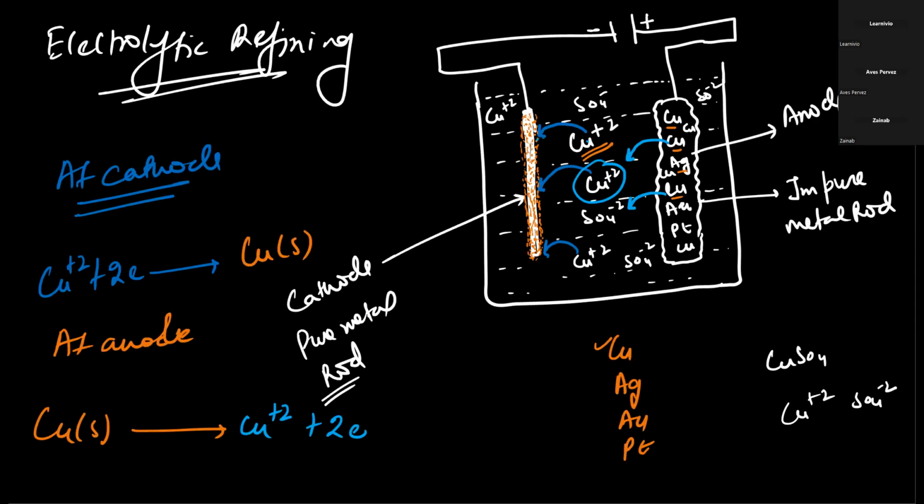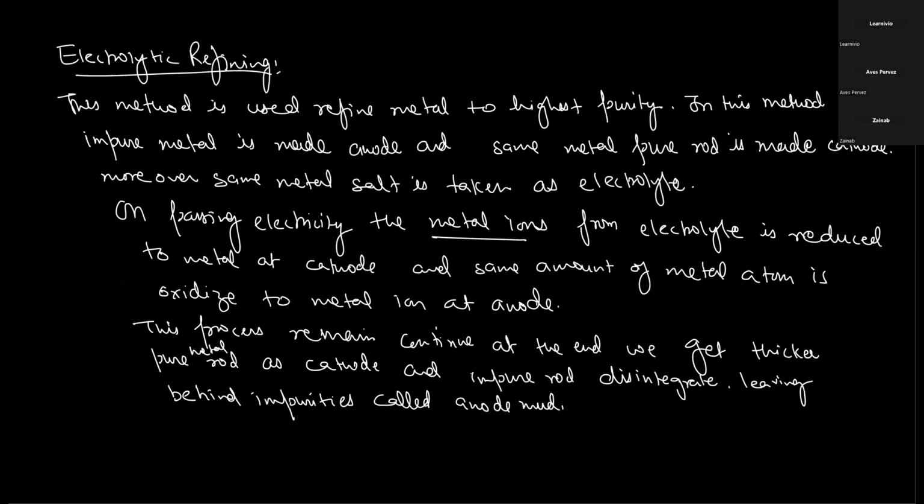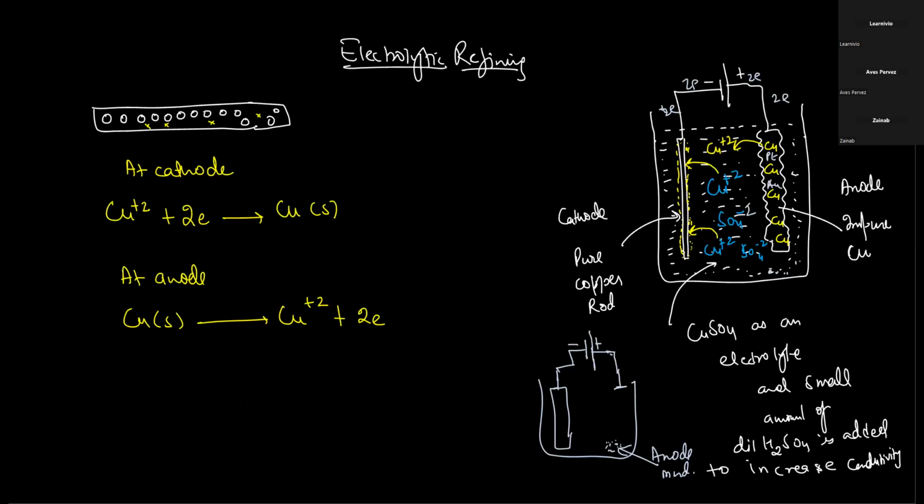So what will happen to the impurities if they are refined? The impurities like gold and platinum will settle down here, and they will form inert mud. So the impurities will settle down and are called inert mud. So this is what we do in the electrolytic refining of copper.